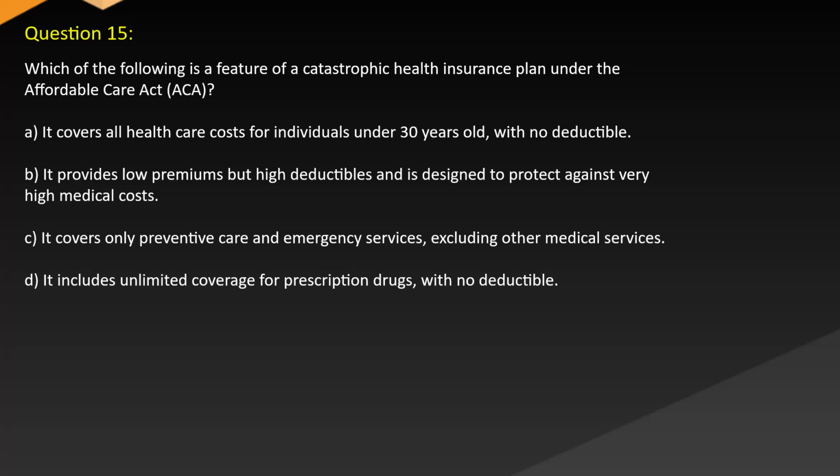Question 15. Which of the following is a feature of a catastrophic health insurance plan under the Affordable Care Act? A. It covers all health care costs for individuals under 30 years old with no deductible. B. It provides low premiums but high deductibles and is designed to protect against very high medical costs. C. It covers only preventive care and emergency services, excluding other medical services. D. It includes unlimited coverage for prescription drugs with no deductible.